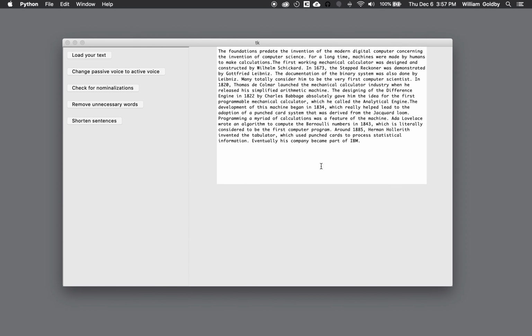So the prose style editor checks for three things. It checks for passive voice and makes changes. It checks for nominalizations and displays where they're at. It removes unnecessary words, and then it'll shorten long sentences.